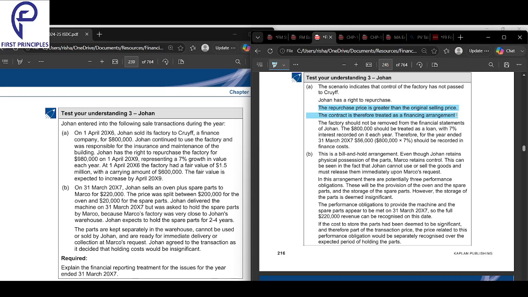You should not remove the factory, but you should treat that 800 as a loan, and you should record 7% interest every year on that as a finance cost. That's it. That is the first one. Repurchase is greater. And if it was lesser, you treat it as a lease.